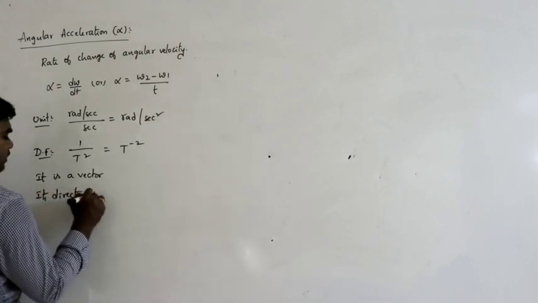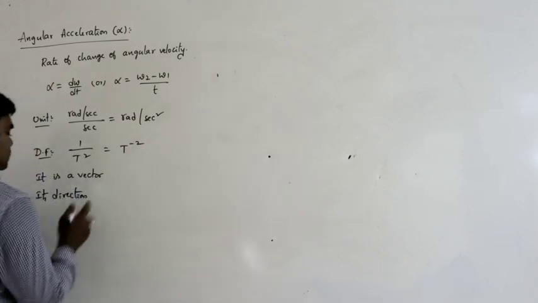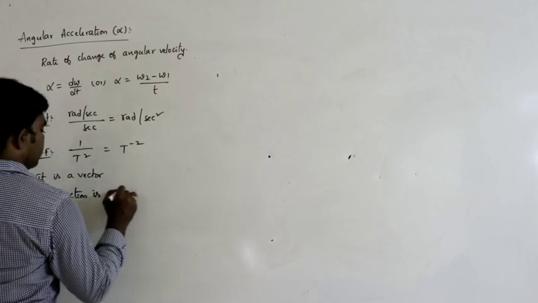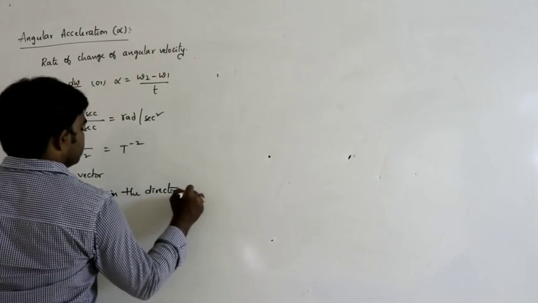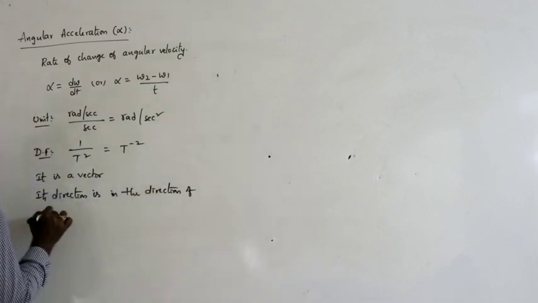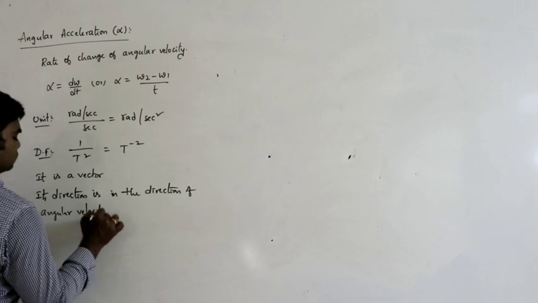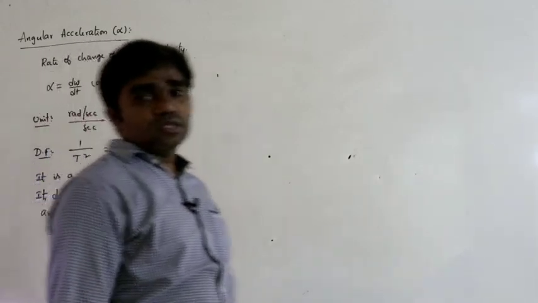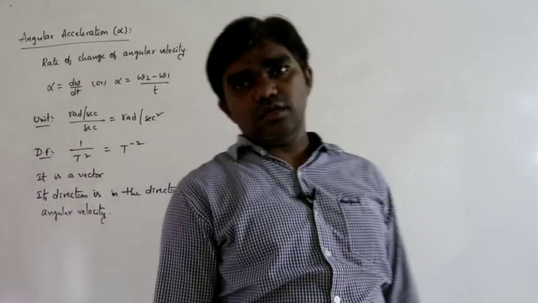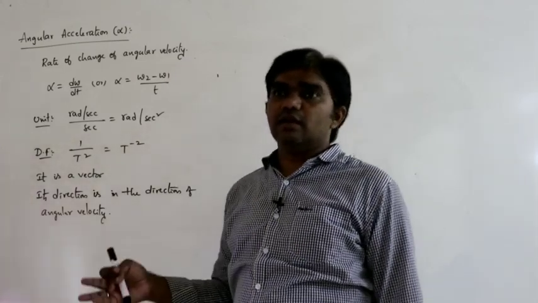The direction of angular acceleration is in the direction of angular velocity, like this. This is angular acceleration. So these are the terms regarding this circular motion: angular displacement, angular velocity, and angular acceleration.